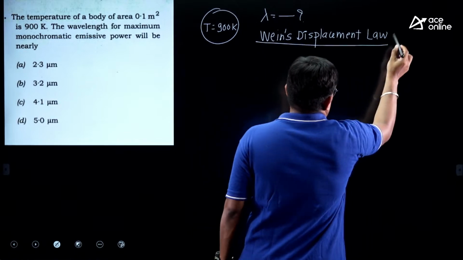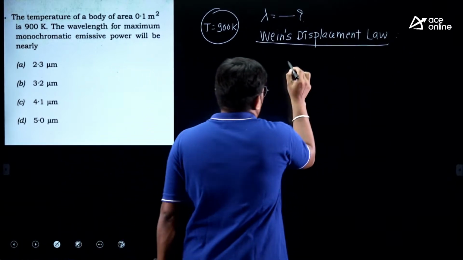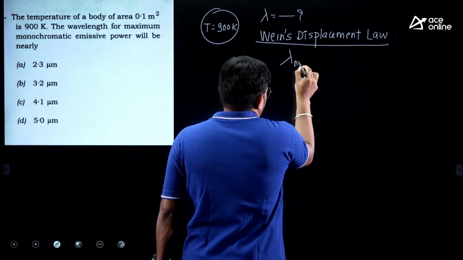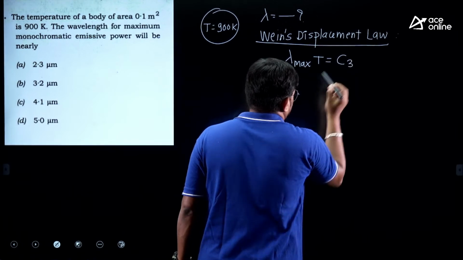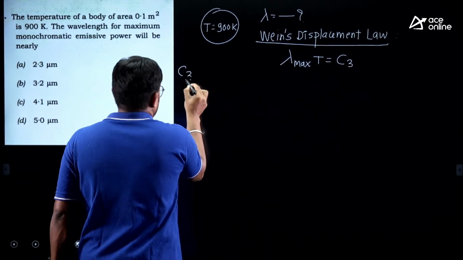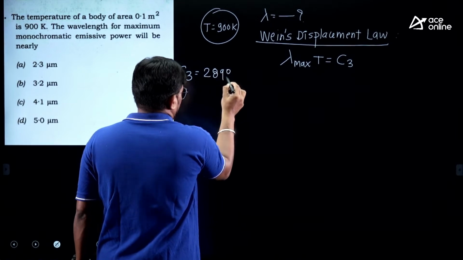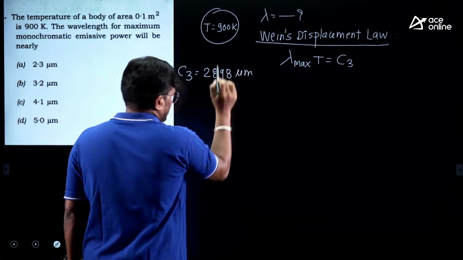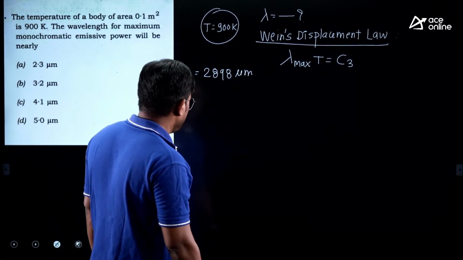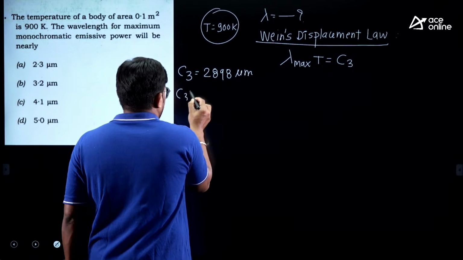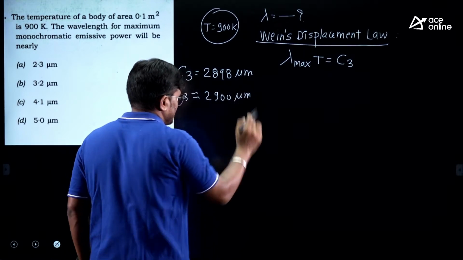Okay. So we are going for Wien's displacement law. What is Wien's displacement law? Wien's displacement law says that lambda max times T is equal to a constant, that is C3. What is C3? C3 is 2898 micrometer-Kelvin, or roughly 2900 micrometer-Kelvin.